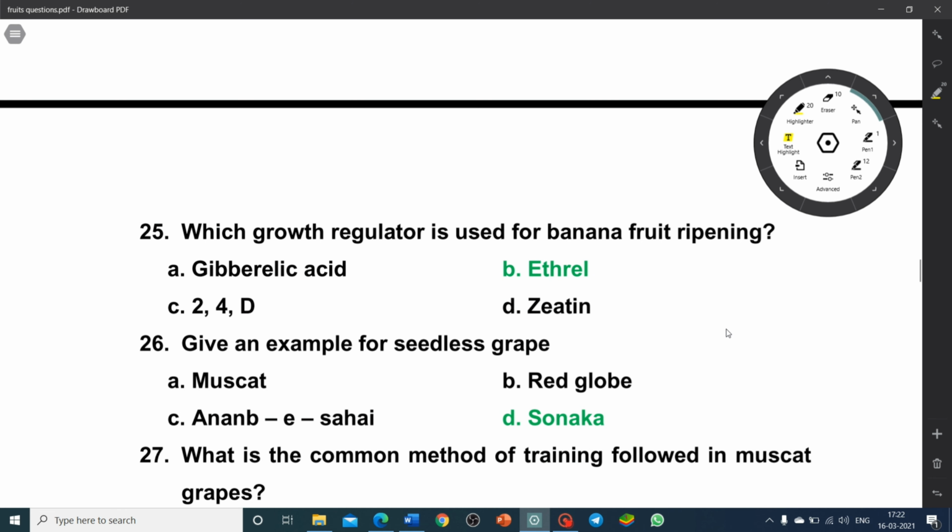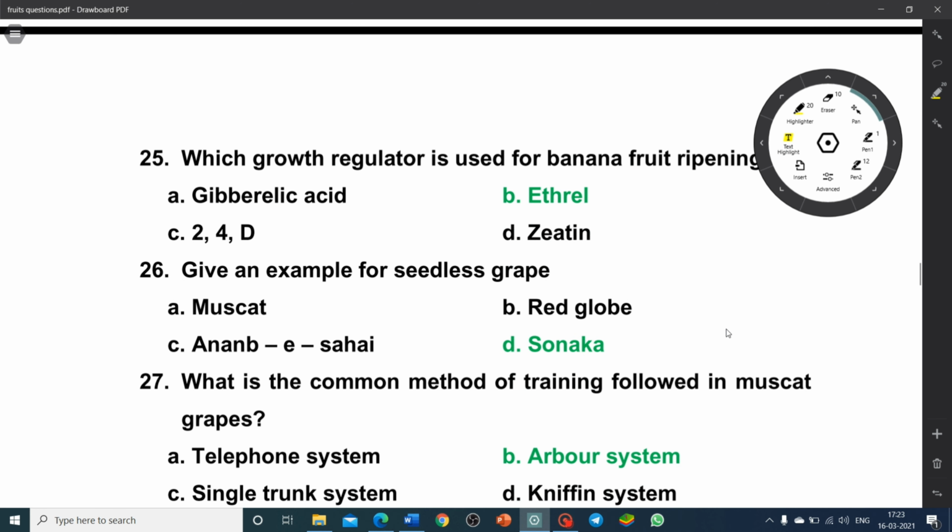Which growth regulator is used for banana fruit ripening? Gibberellic acid, ethyl, 2,4-D or zeatin? So ethyl is used as a growth regulator in banana for fruit ripening. Give an example for seedless grape. So Sonaka seedless is the seedless grape variety.